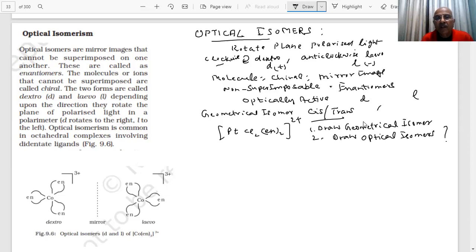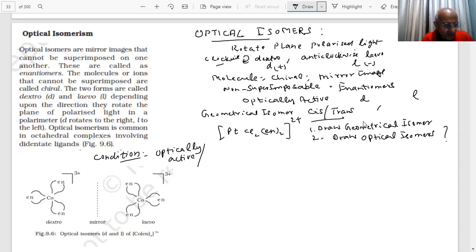Important point. What is the condition for optical isomerism, student? There is a condition for everything. The condition for being optically active is that the compound should be dissymmetric, meaning it should not have a plane of symmetry. Or they say asymmetric.